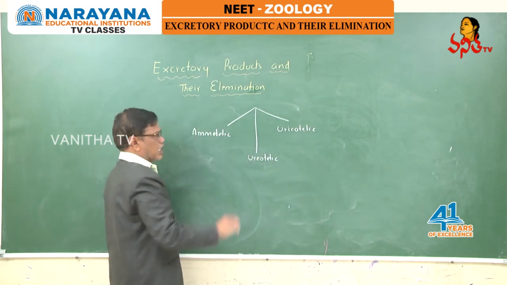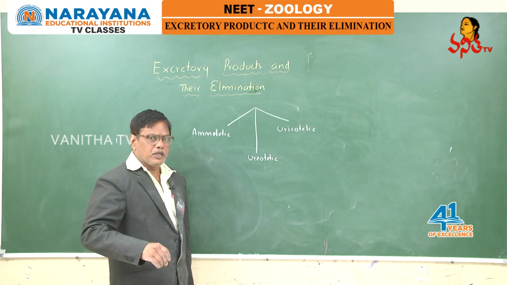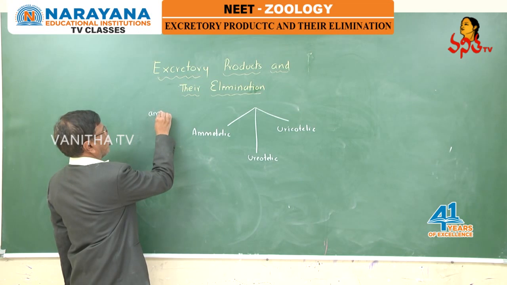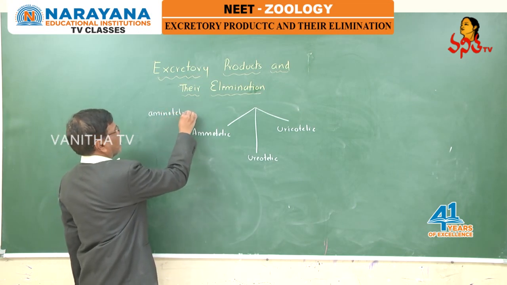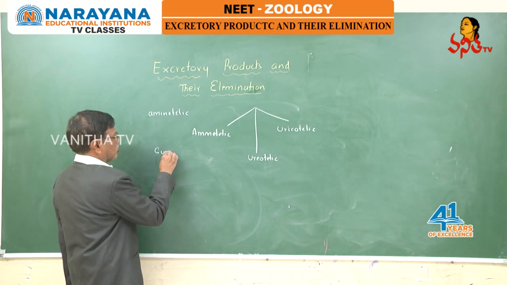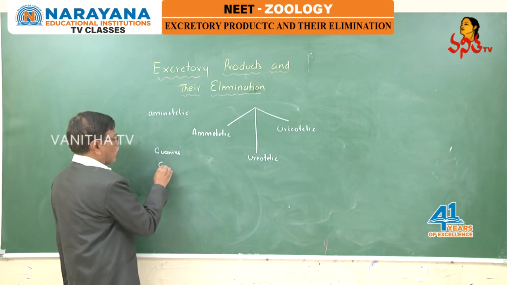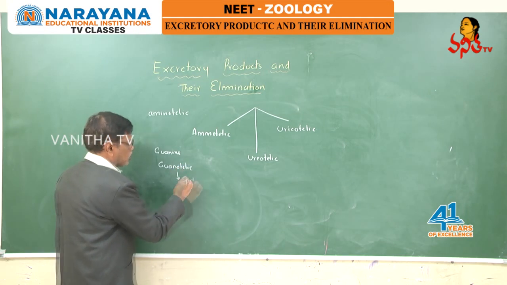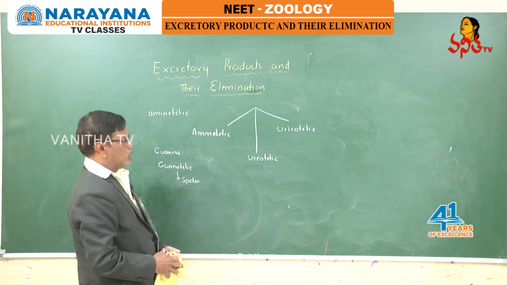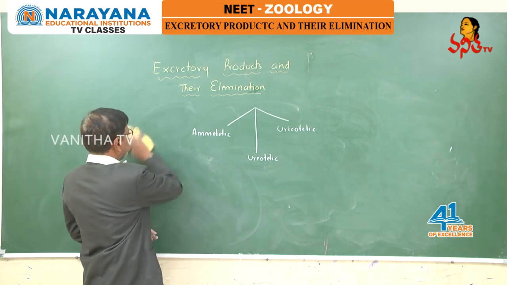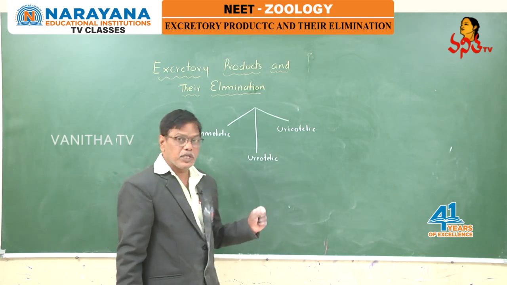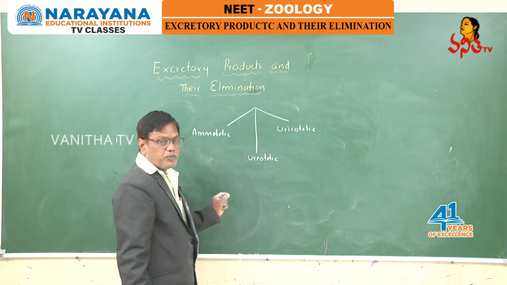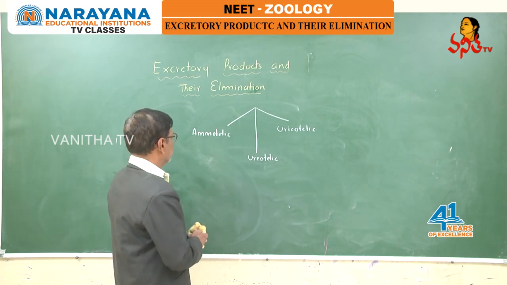No doubt these are the major categories. In addition, some eliminate amino acids directly, which are called aminotelic. Some eliminate guanine, which are called guanotelic, like spiders, but these are not major. Mainly the animals are categorized into three groups based on the nitrogenous product that they are eliminating.